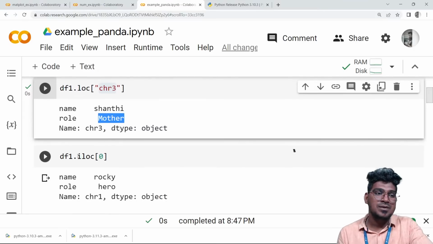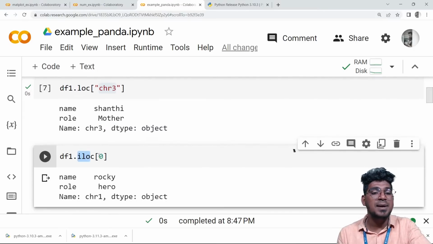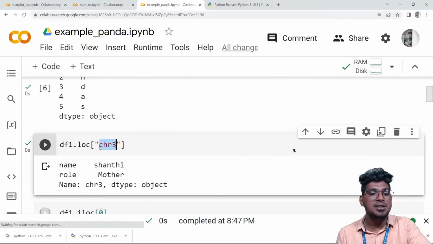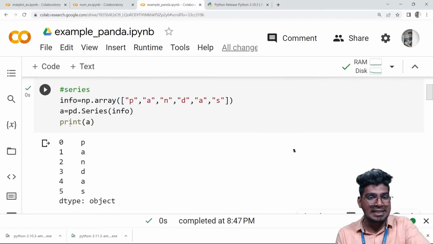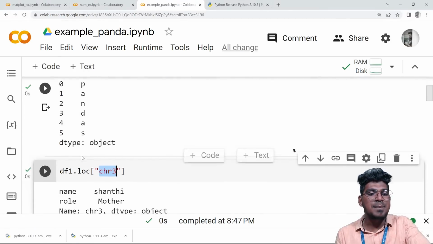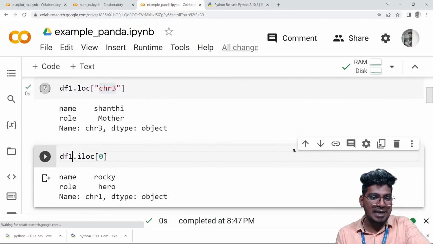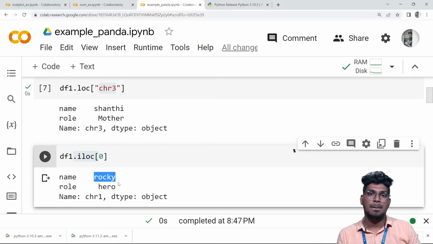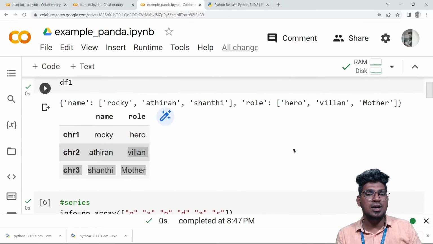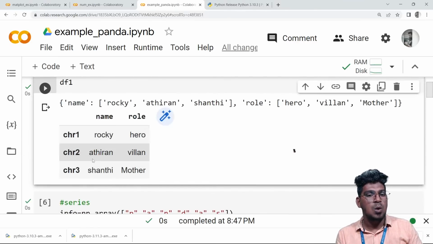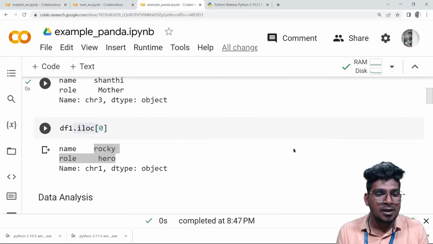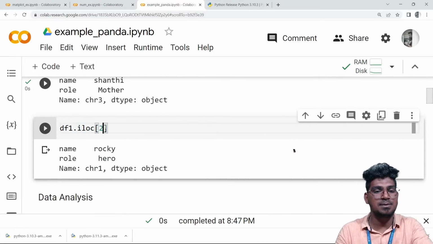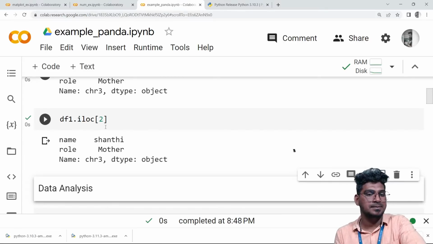And iloc is normally used with the index position. Here you can specify the position of that particular index, that you can see here. If I mention the index number with the help of iloc, it is going to access those particular rows. For example, 0. What is 0 here? Of course, Rocky and hero. What is the meaning of 1? Adhiran and also the villain. What is 2? That is Shanti and mother. You can see it here. If I mention 2 here, it is going to display Shanti and mother.